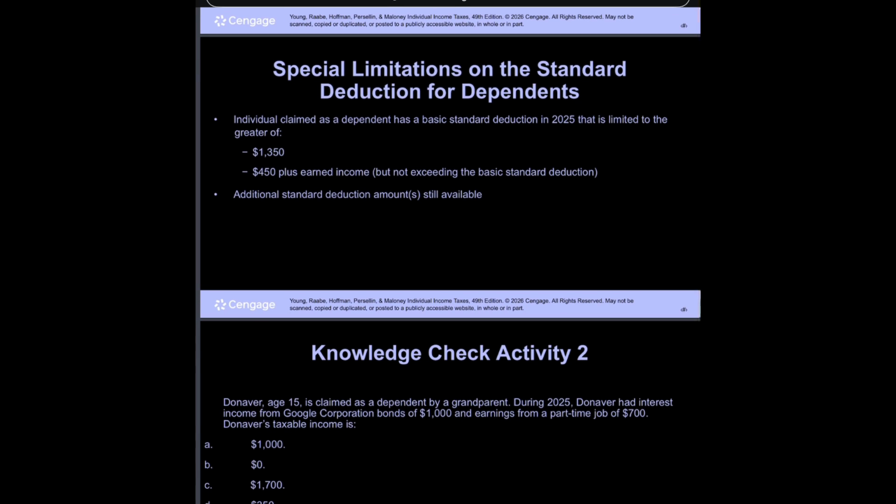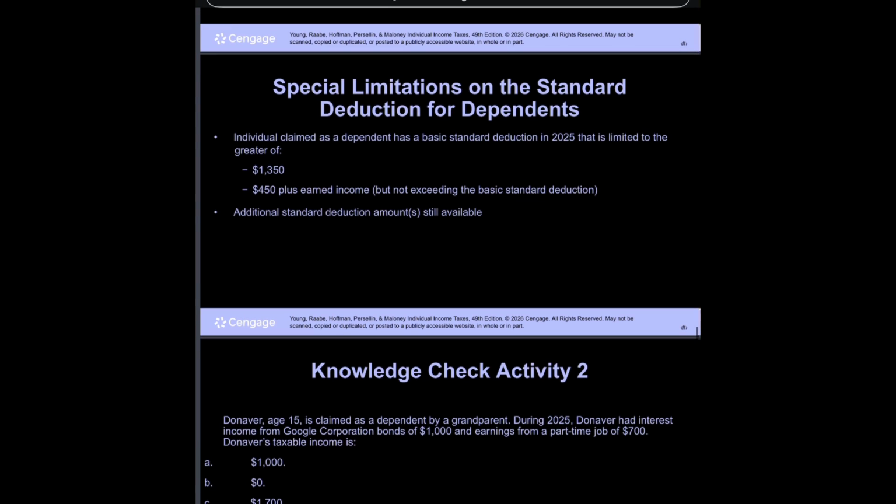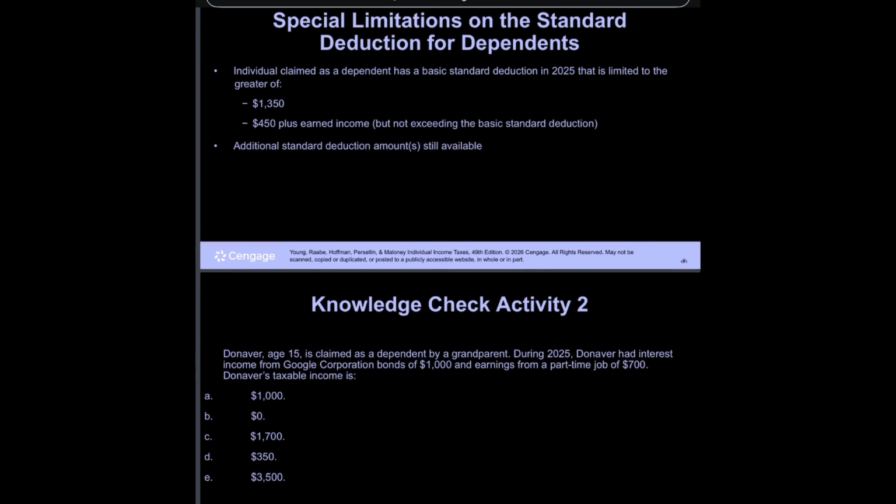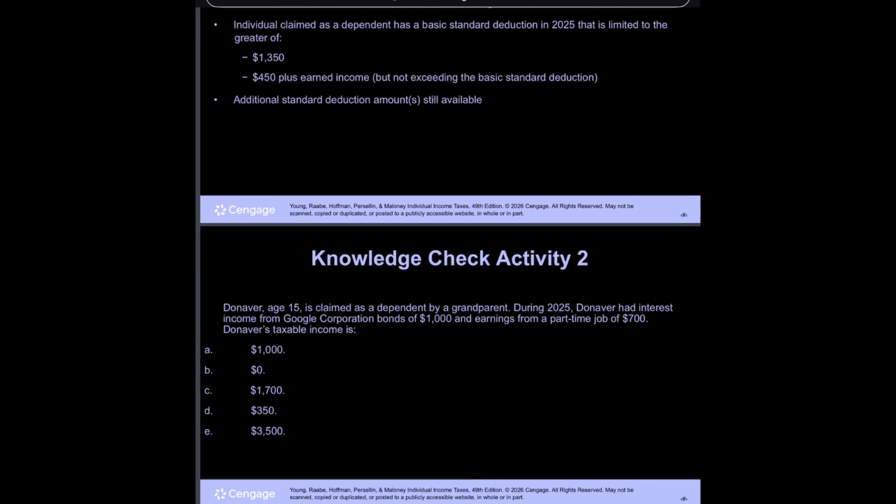Special limitations on the standard deduction for dependents. An individual claimed as a dependent has a basic standard deduction in 2025 that is limited to the greater of $1,350 or $450 plus earned income, but not exceeding the basic standard deduction. The additional standard deduction amount is still available.